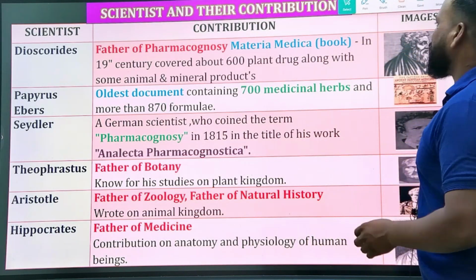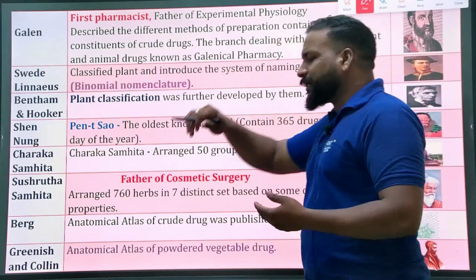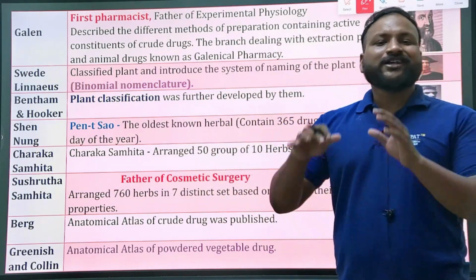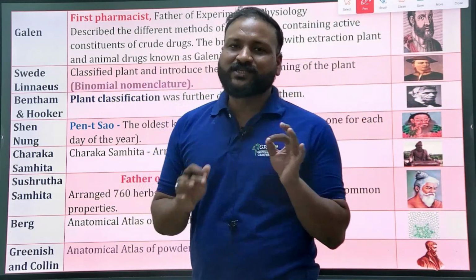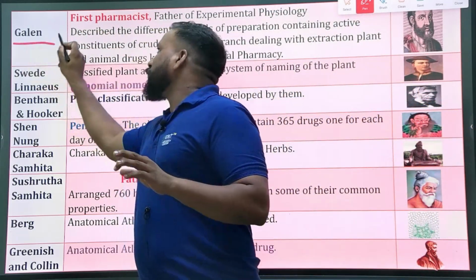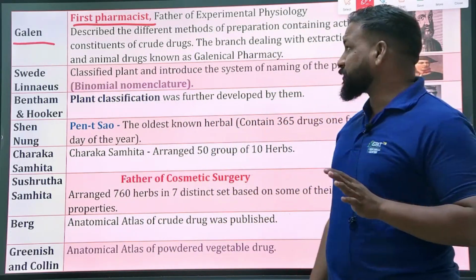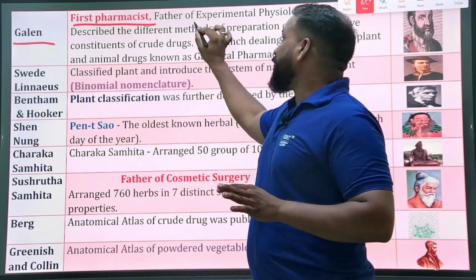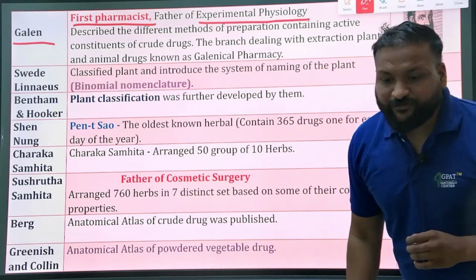Now moving to the other personalities. Next, Galen. We know that the first pharmacist in the world is Galen. He is known to be the first pharmacist, and also the father of experimental physiology.